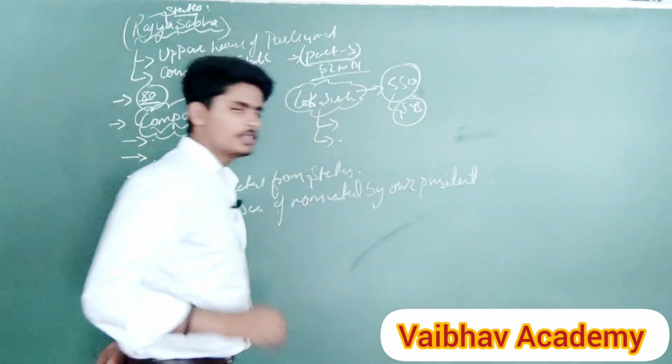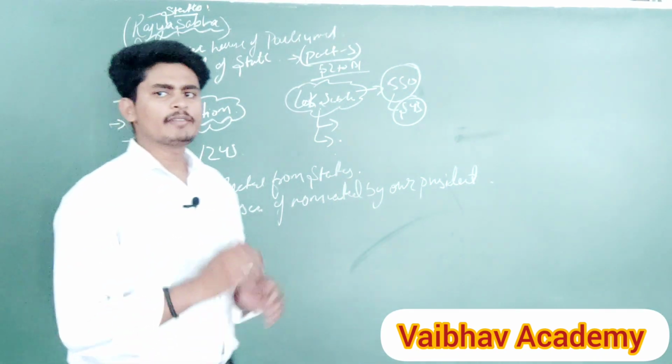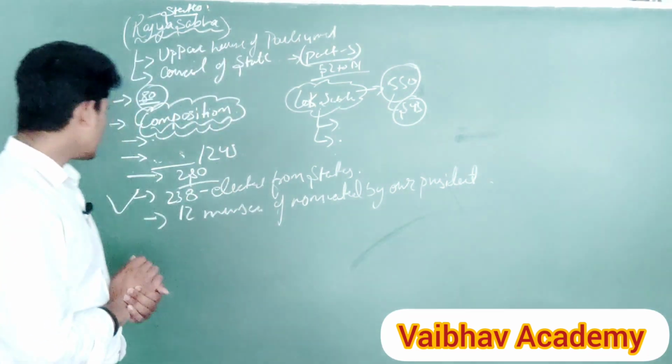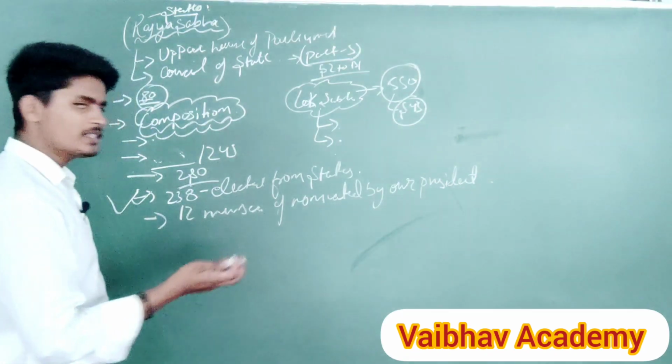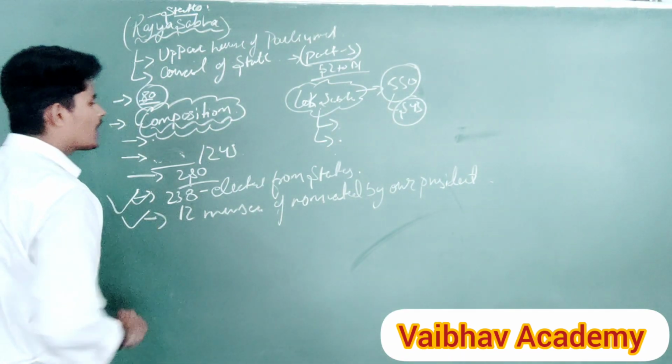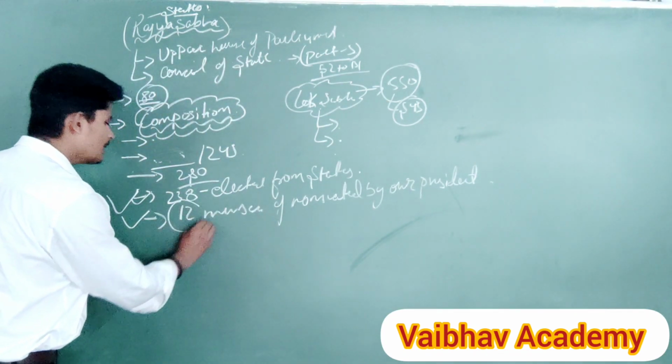Clear? Sure? Out of the total strength of 250, 238 members are elected by the states from different states, and 12 members are nominated by our president.